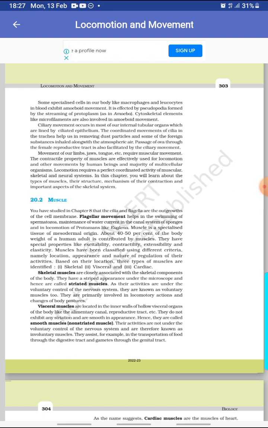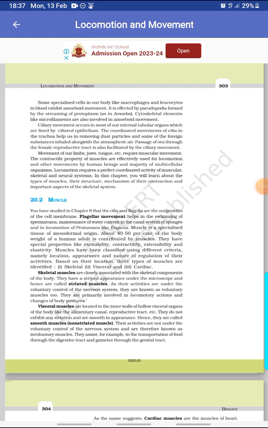Movement of our limbs, jaws, tongue, etc. require muscular movement. The contractile property of muscles is effectively used for locomotion and other movements by human beings and the majority of multicellular organisms. Locomotion requires a perfectly coordinated activity of the muscular, skeletal, and neural systems. In this chapter, you will learn about the different types of muscles, their structure, mechanism of their contraction, and important aspects of the skeletal system.